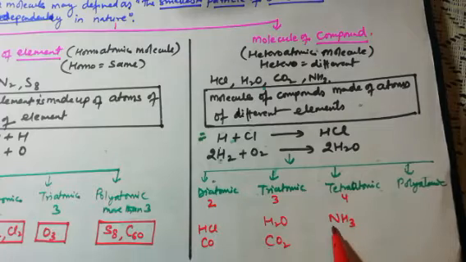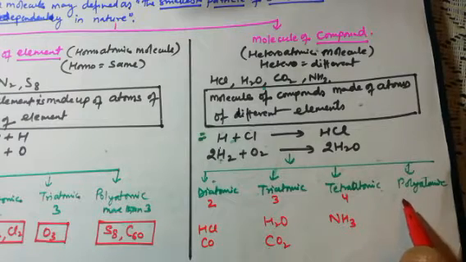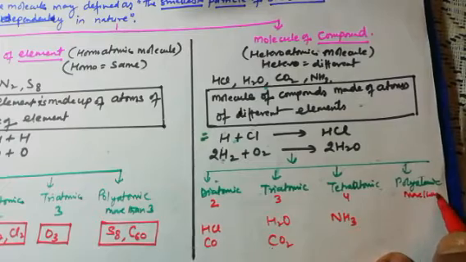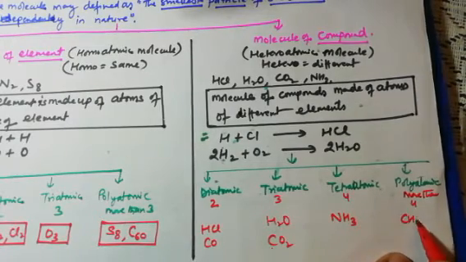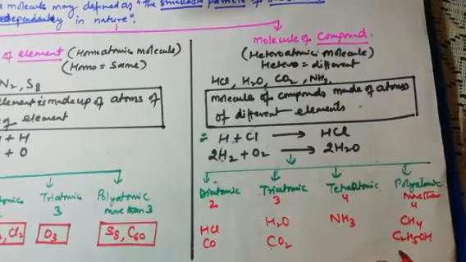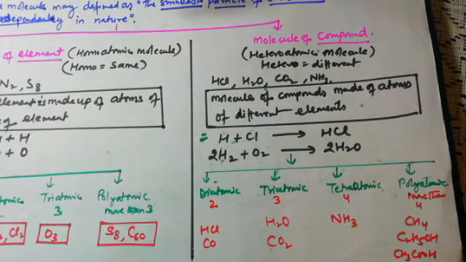Suppose NH3, ammonia, is the example of 4. Dear students, just count how many nitrogen is there: 1. How many hydrogen is there: 3. So 1 plus 3, 4. Okay. Polyatomic, we have more than 4: CH4, C2H5OH, and CH3COOH. So these are some examples of polyatomic molecules.